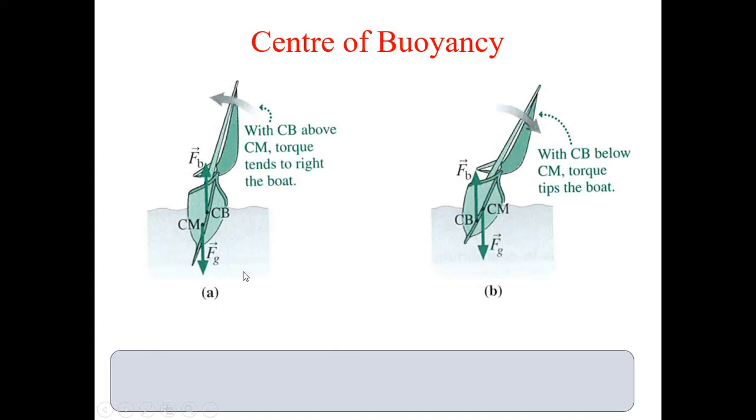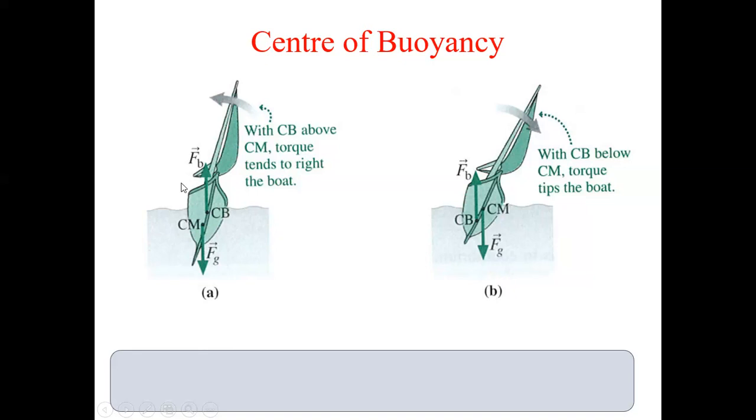Correct? Now take the two examples, A and B. What can you observe here in case A? What is happening? Let this CM be the center of mass, from where the body weight or gravity force is acting. Gravity force always acts downwards, buoyancy force will always act upward. Okay? And this CB is the center of buoyancy, from where the buoyancy force will act. Now these two forces will try to make a couple or torque.